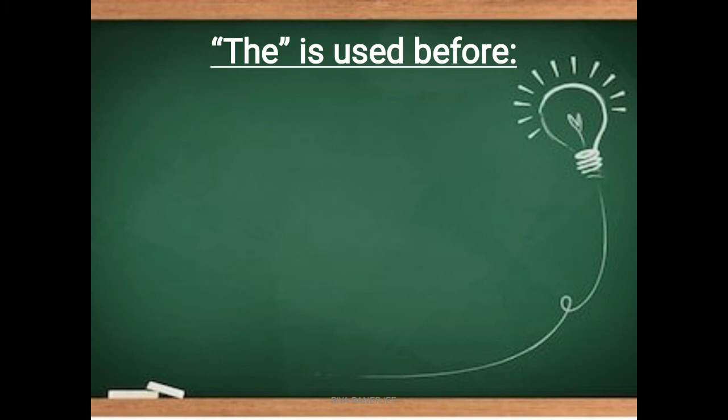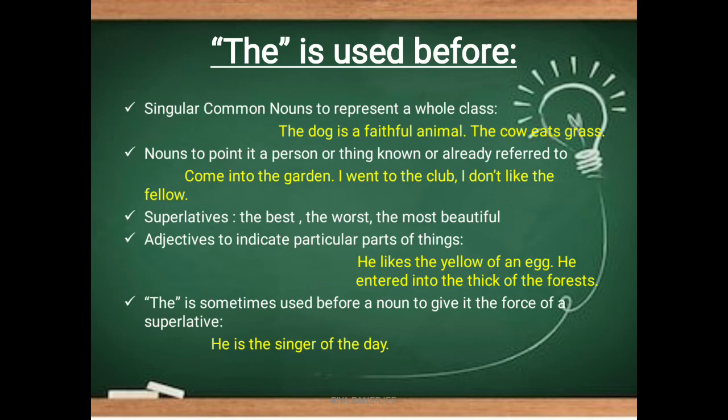Now let's look here. The is used before singular common nouns to represent a whole class, like the dog is a faithful animal or the cow eats grass. It is used before nouns to point out a person or thing already known or already referred to, like you have previously described it, and right now you are again describing the same, particular noun. Like I came into the garden, I went to the club, I don't like the fellow.